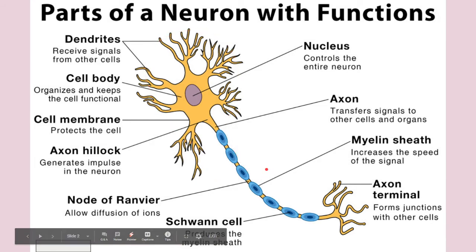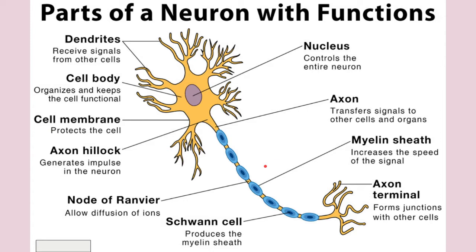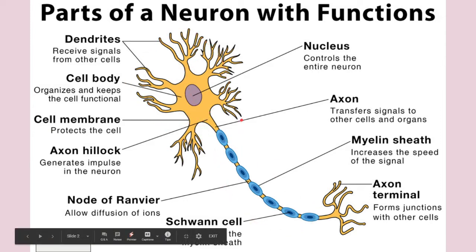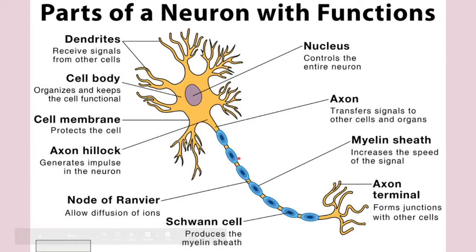And just remember, the nerve fiber, or this neuron, or the nerve cell, follows the all or none mechanism. What is the all or none mechanism? Either this nerve cell will propagate the impulse or it will not. They will propagate only when a particular threshold stimulus is applied to them, or otherwise they will not.